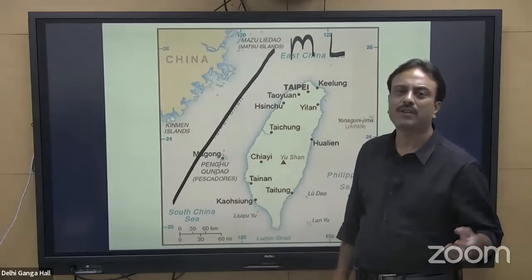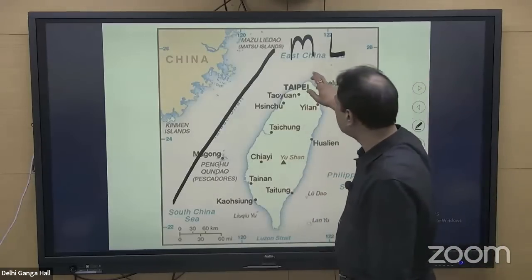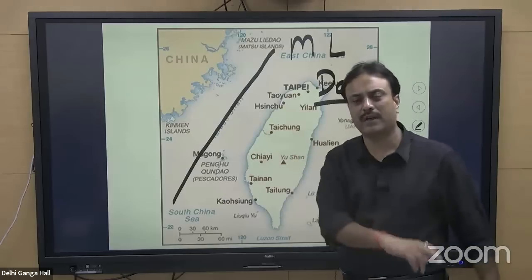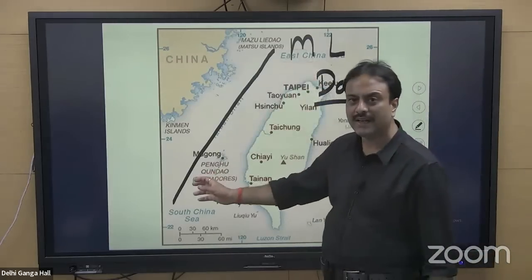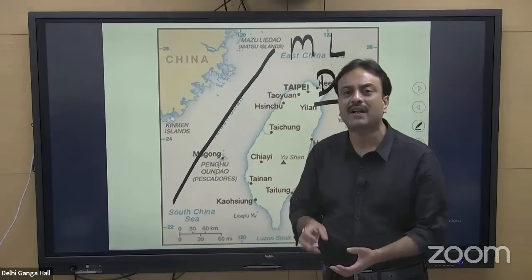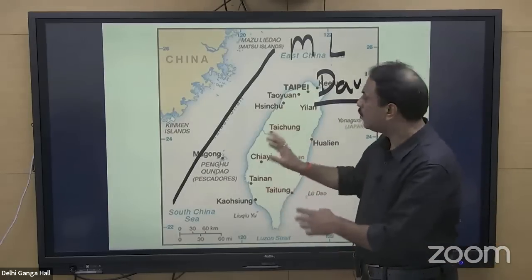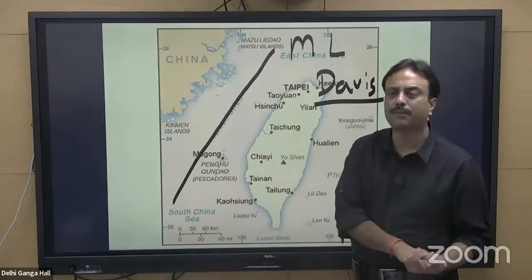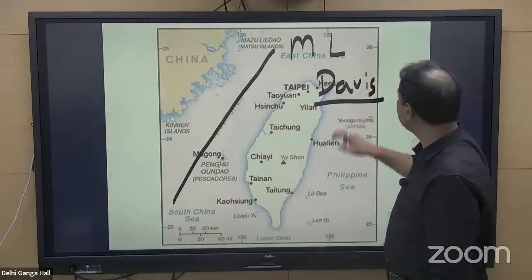Who made it? There was an Air Chief Marshal of the US Air Force. His name was Benjamin O. Davis, and he demarcated this line. And the USA made it a compulsion for China and the Republic of China, that is Taiwan, to mandatorily take this particular line as a line of separation between Taiwan and China. This is called the median line.